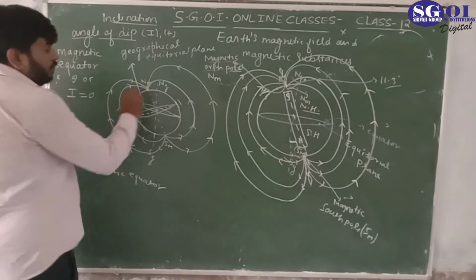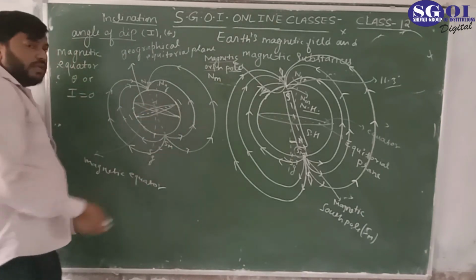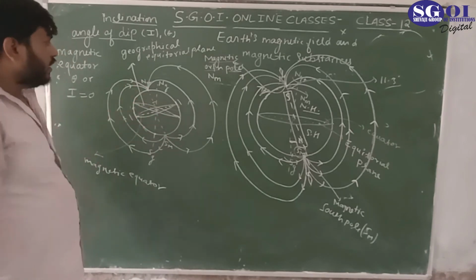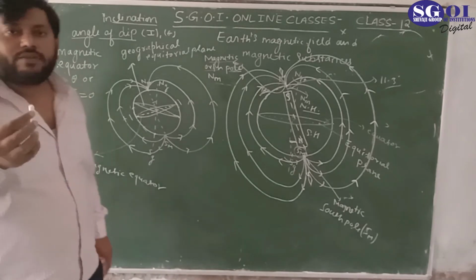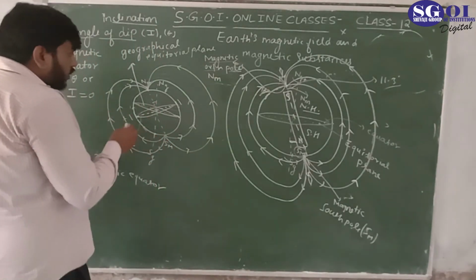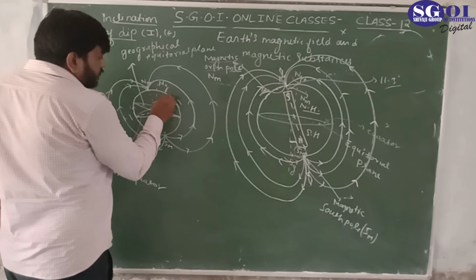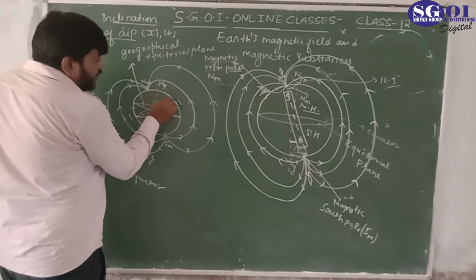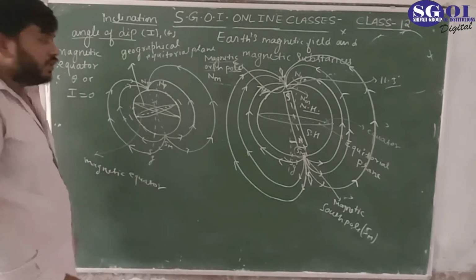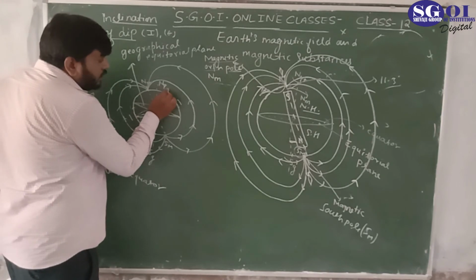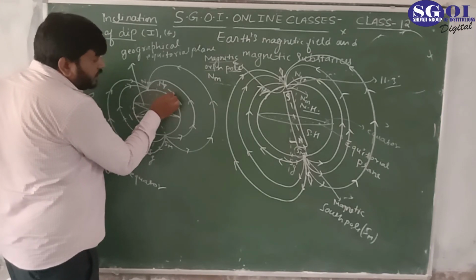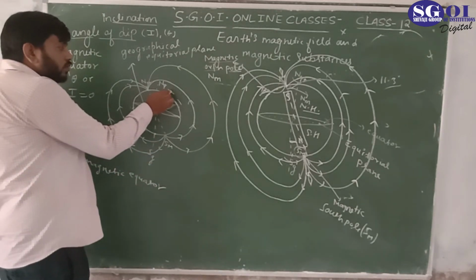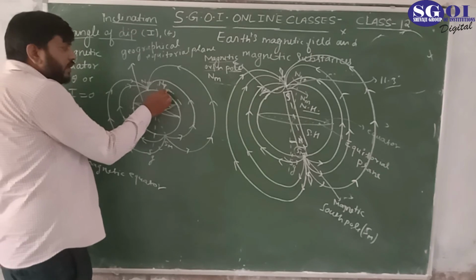But at other places away from the equator, there would be inclination, there would be dip in the dip needle. If we place the dip needle at this place, it would align itself in the direction of the magnetic field.